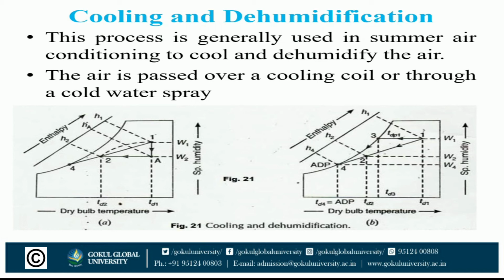The dehumidification of air is only possible when the effective surface temperature of cooling coil TD4 is less than the dew point temperature of air entering the coil. The effective surface temperature of coil is known as apparatus dew point. The cooling and dehumidification process is shown in figure.